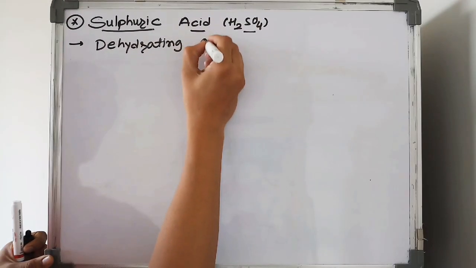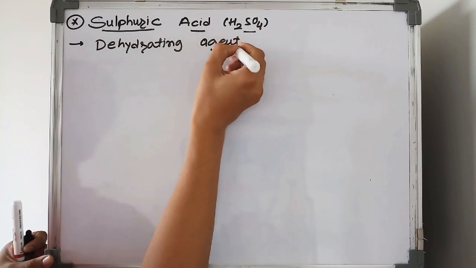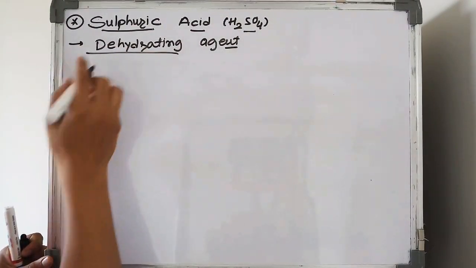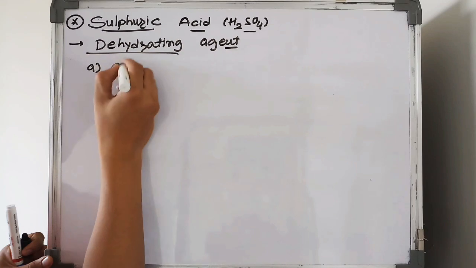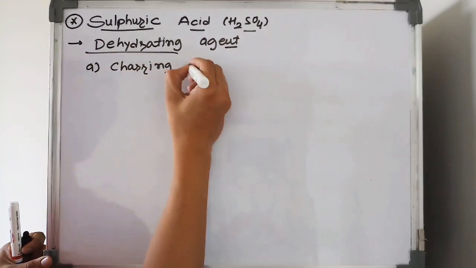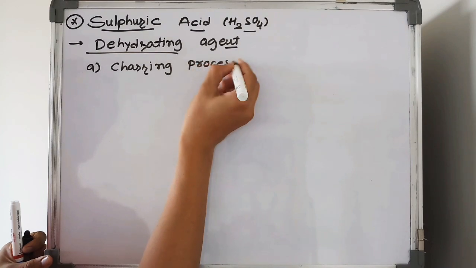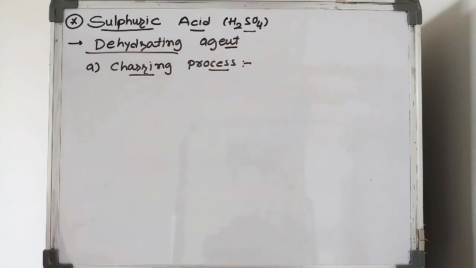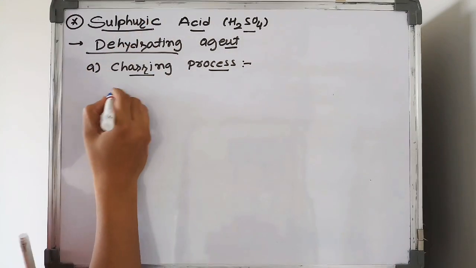Third point, H2SO4 acts as a dehydrating agent. Dehydrating means water-removing agent. So first is the charring process. With the help of the charring process, we can say that H2SO4 acts as a dehydrating agent.